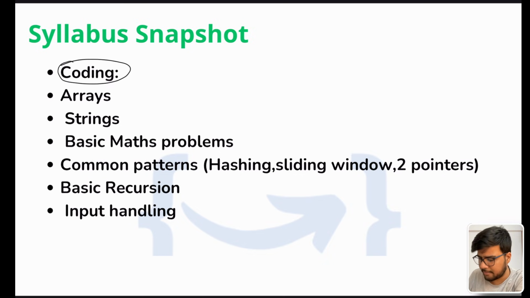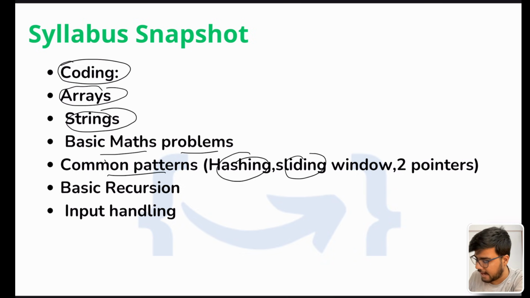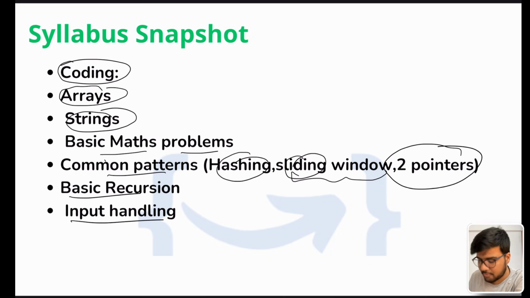So if we take a glance, we have coding. In coding, most of the time they usually ask arrays, strings, basic math problems, common patterns like hashing and sliding window, which is most of the time repeated as a second question, sometimes DP as well, two pointers, basic recursion, and input handling. See, if they ask some hard questions from graphs or DP and you are good with your fundamentals and algorithms, there are high chances you are going to solve it.